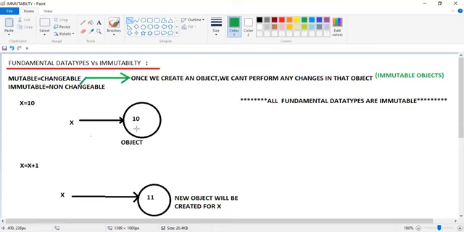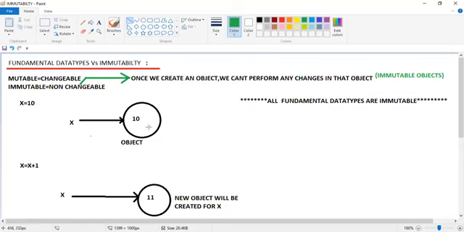So what kind of objects are these? If you observe the nature of these objects, if the data stored inside the object cannot be changed, then such objects are called immutable objects. If the values or data items available within the object are changeable in nature, they are called mutable. Are you understanding the differences between mutability and immutability?